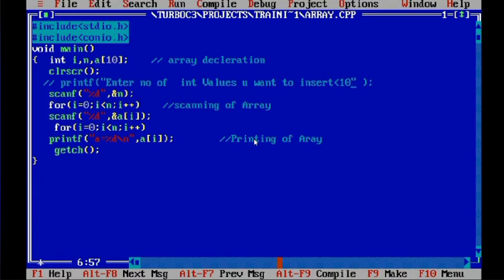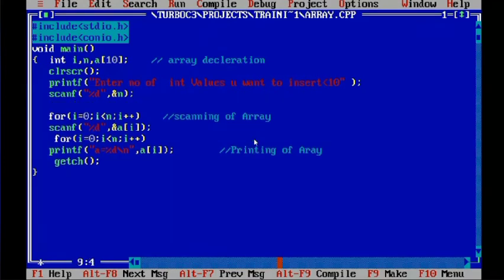Why am I writing this statement? Because if I am not writing this, the user may not understand. We can change this in many ways. I'm just showing one way. So you have told the user how many values you want to insert, you insert, but that should not be more than 10. Then I'm writing here print: enter values.